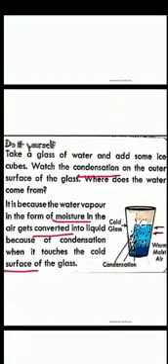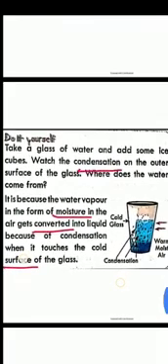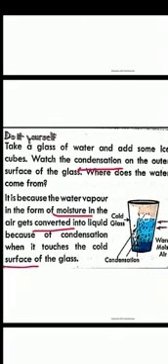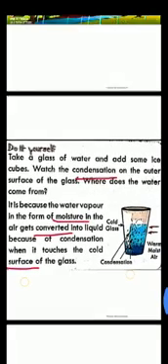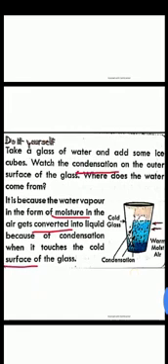Take a glass of water. Everybody have a glass? So you can take a glass of water like in the picture you are looking at here, and add some ice cubes, which you keep in the freezer and always use in the summer season. Put this ice cube in the glass, and watch the condensation on the outer surface of the glass.